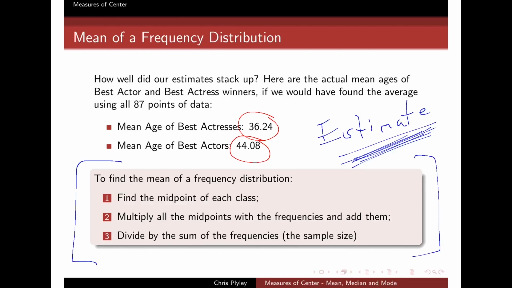Okay? And so in order to find the mean of a frequency distribution, step 1, find the midpoint of each class that you have. Step 2, multiply these midpoints with the frequencies and sum them up. And step 3, take this sum from step 2 and divide it by the sum of the frequencies. And the sum of the frequencies in a frequency distribution really just represents your sample size.